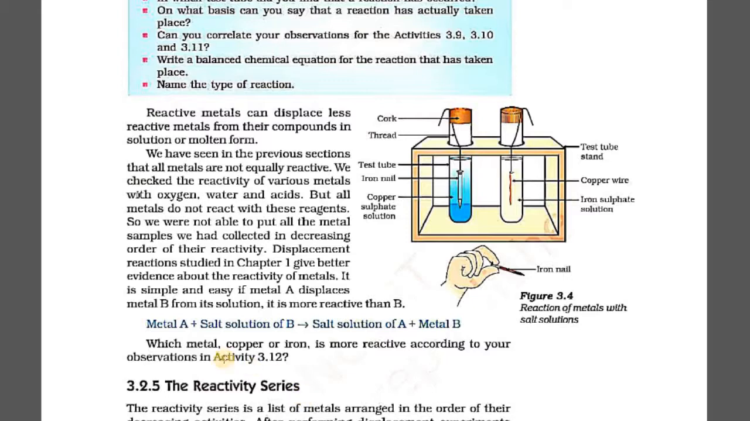In general, we can write that when metal A is reacting with the salt solution of B, and if metal A is more active than the metal present in the salt solution, in that case it will displace it and form the salt solution of A, and there will be formation of metal B. So which metal, copper or iron, is more reactive according to your observation? It is actually iron which is more active in comparison to copper.